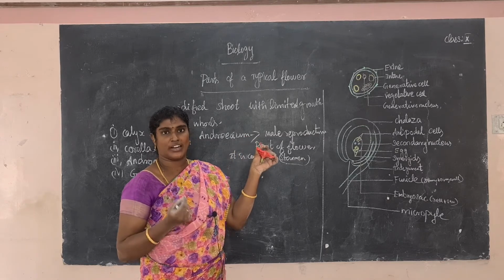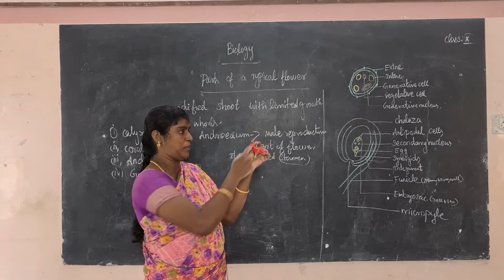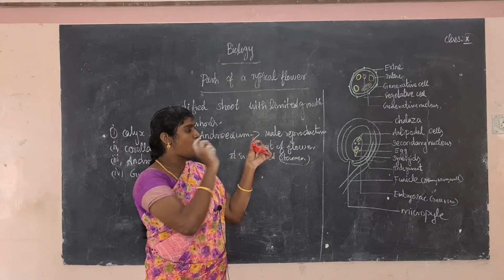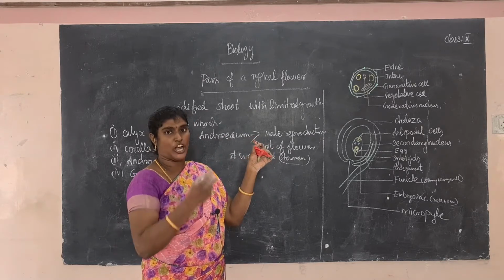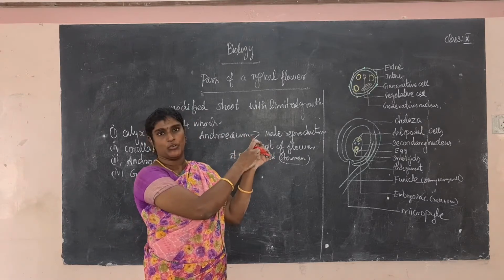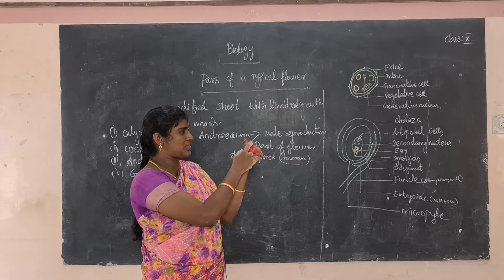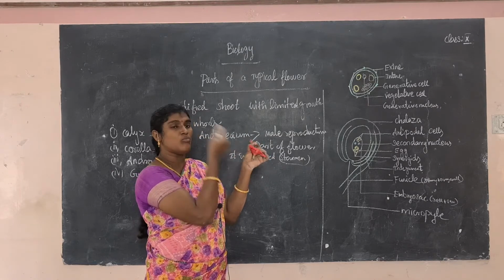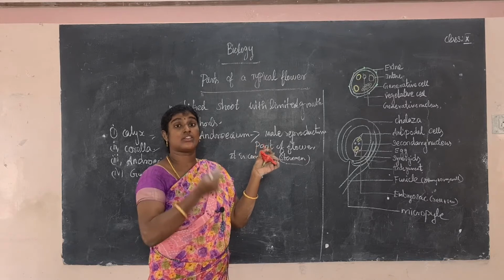What is the meaning of the stalk-like structure? The stalk structure is the filament. The small bag-like structure present at the top is called the anther.